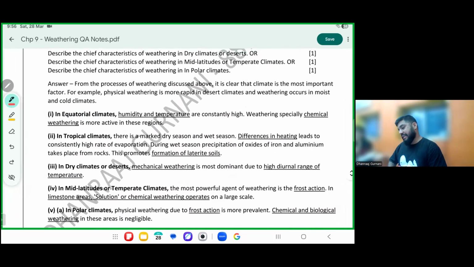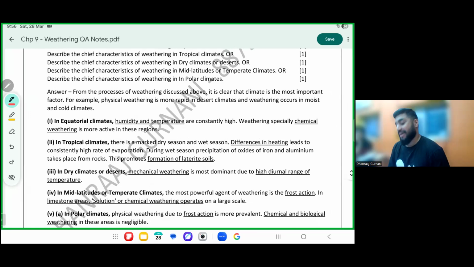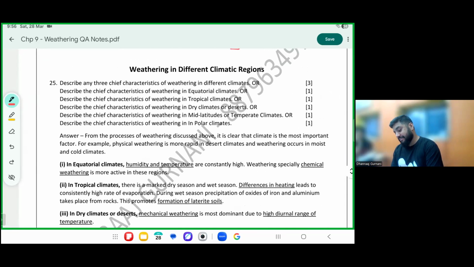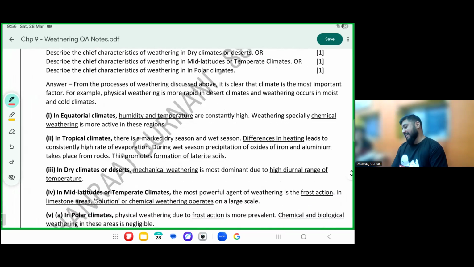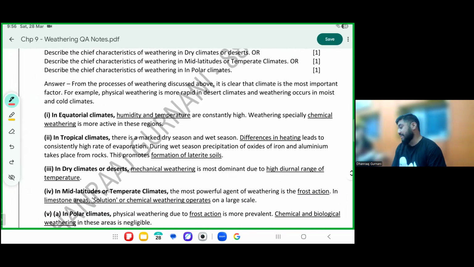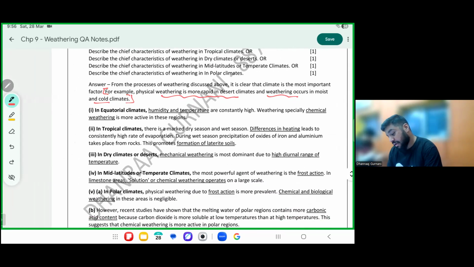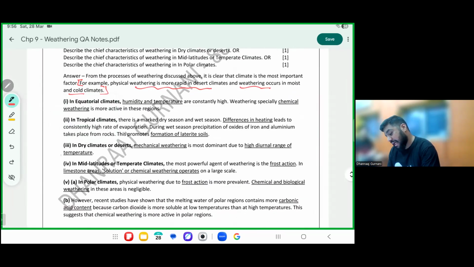Let's do different types of weathering. From the process of weathering discussed, these are the factors. As we said, physical weathering happens more in hot climates. Chemical happens in cold climates. That's what we discussed. Now let's see different parts of the world which face weathering. Equatorial climate. Where is equatorial climate? Near the equator, right? He's right in what he said, but let's keep it simple. Near the equator, temperatures are high, right?